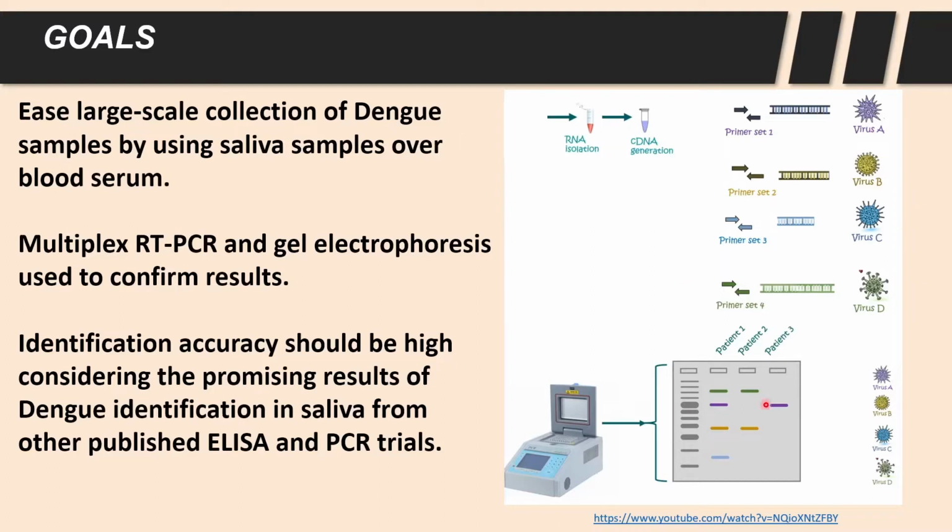Over here to the right, you'll see a simplified diagram that conveys the idea of this project. Collection, RNA isolation, cDNA generation, and then a set of primers to be used to identify a specific variant. These would be seen in the electrophoresis results of patients to identify which ones have been found. Identification accuracy should be high considering the promising results of dengue identification in saliva from other published ELISA and PCR trials.